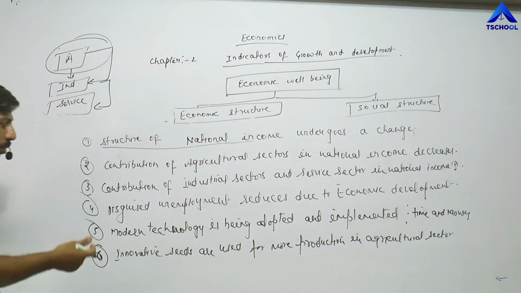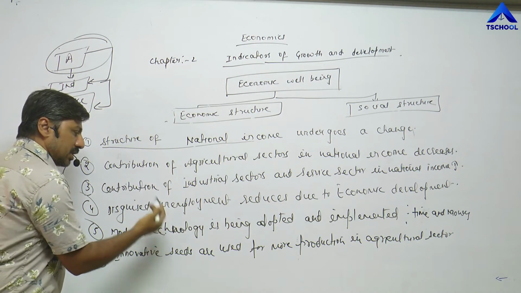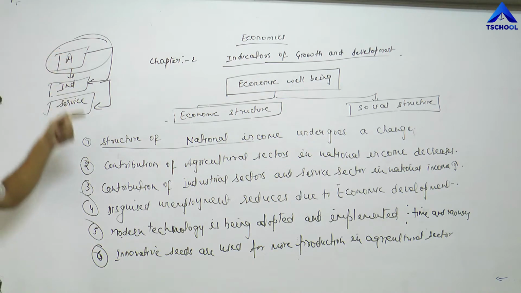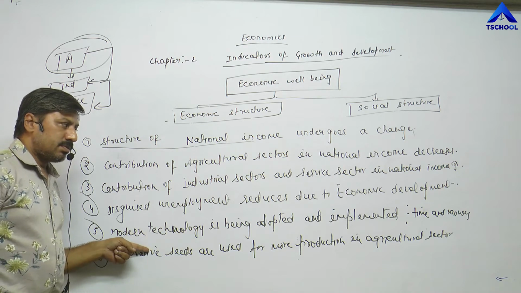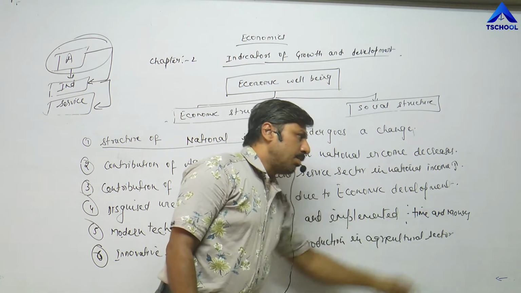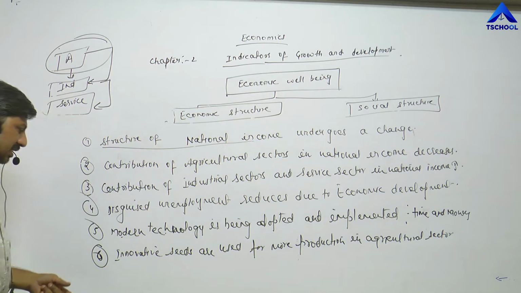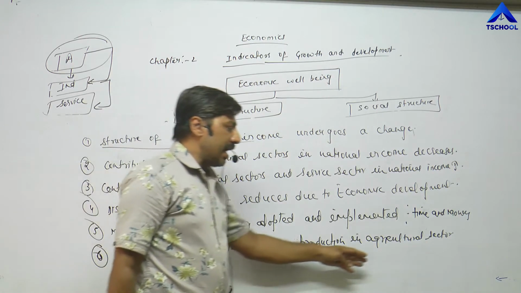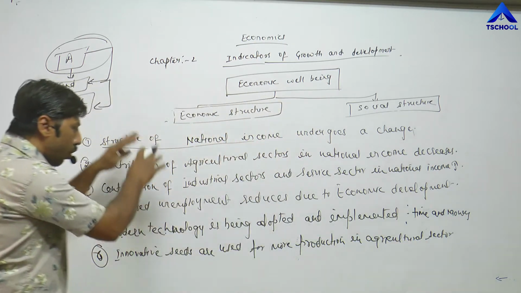With the help of economic development, we are able to adopt modern technologies in the production sector, in industrial as well as agricultural sectors. Nowadays we are adopting modern technology for more production, which saves our time and money. Besides this, innovative seeds are used for more production in the agricultural sector.